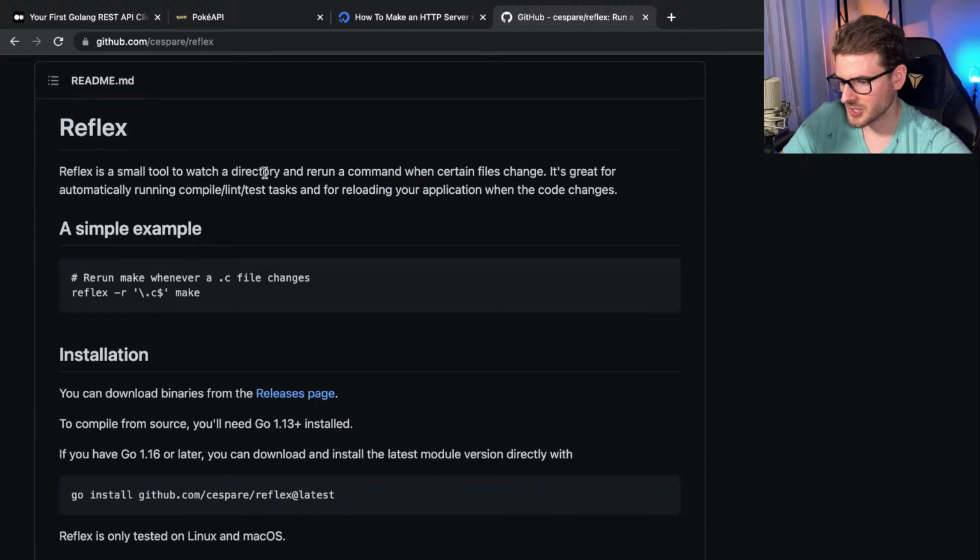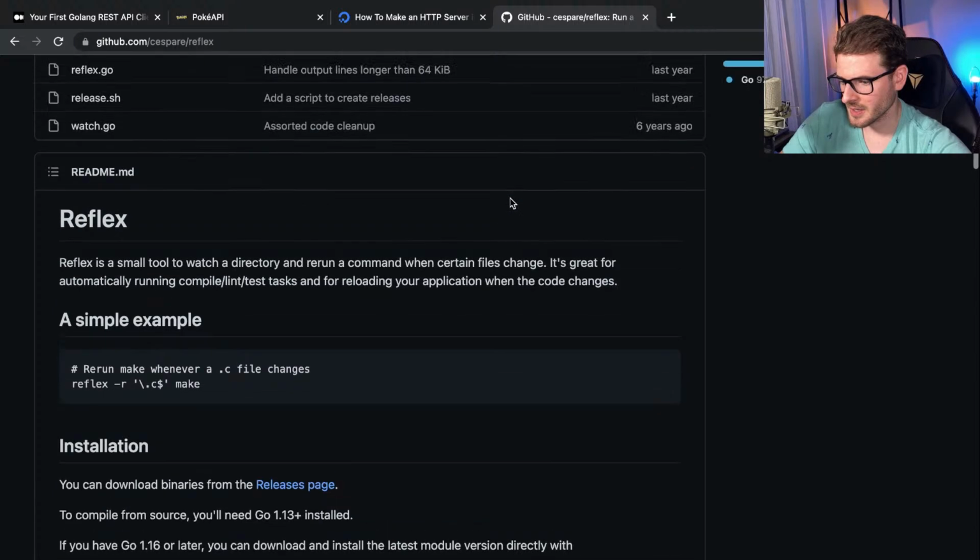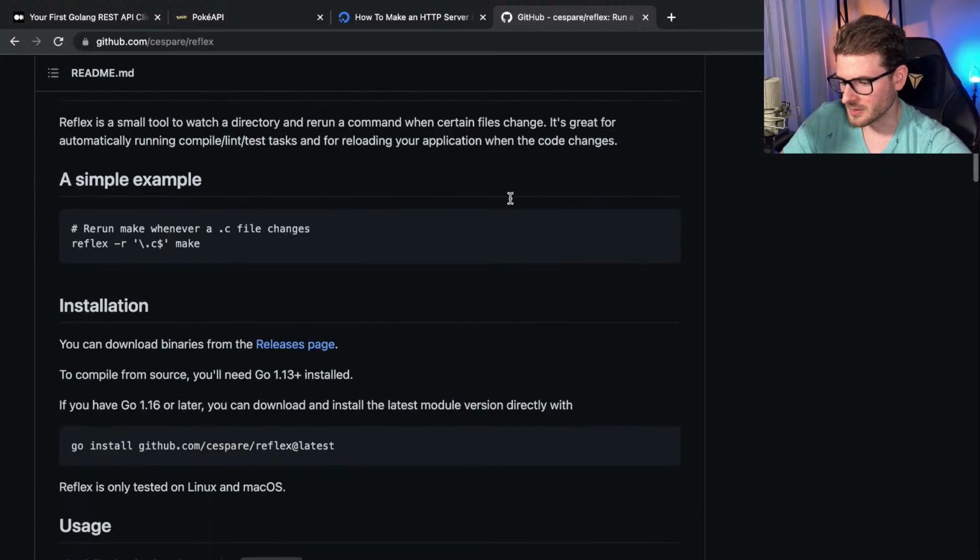Reflex is a small tool to watch the directory and rerun a command when certain files change. It's a great tool for... I might just even use Nodemon, honestly.